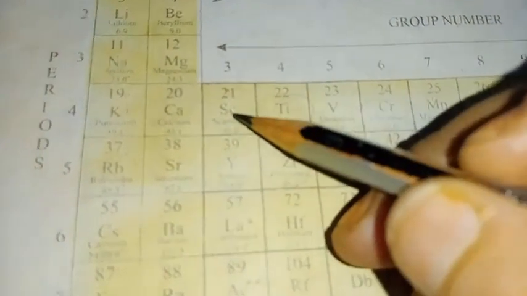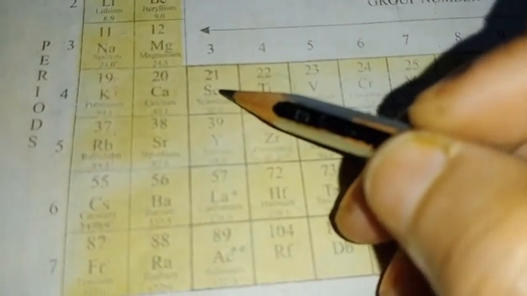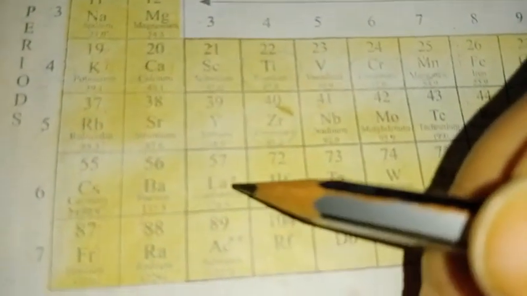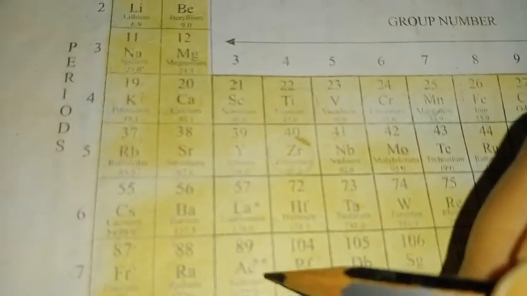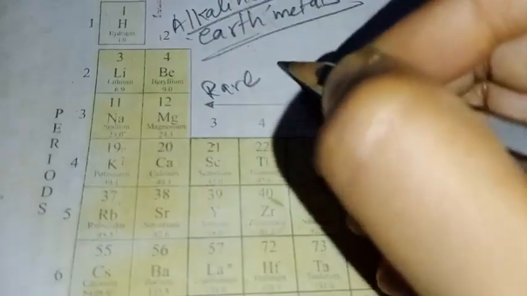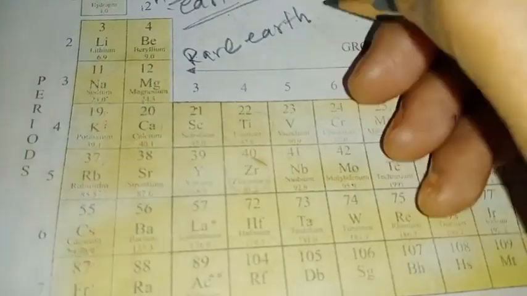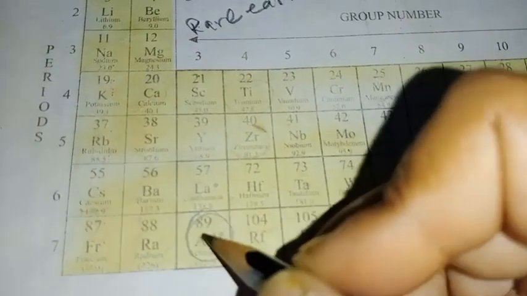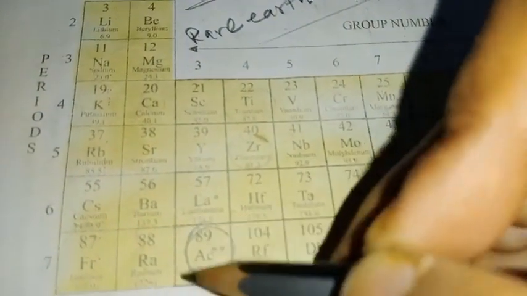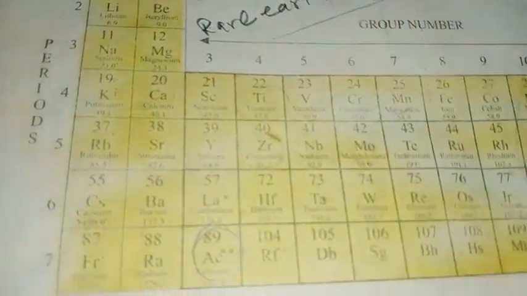Now we'll see the third group here. These are scandium, yttrium (Y stands for yttrium), then La means lanthanum, and actinium. So these four elements are present in group three. Group three elements are called rare earth elements, except actinium. Rare earth elements generally refers to the third group except actinium, meaning scandium, yttrium and lanthanum.